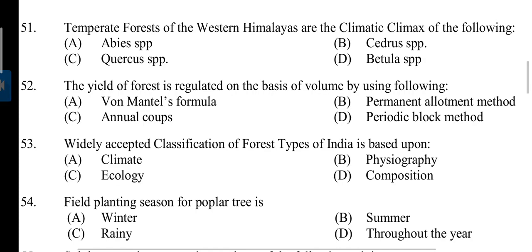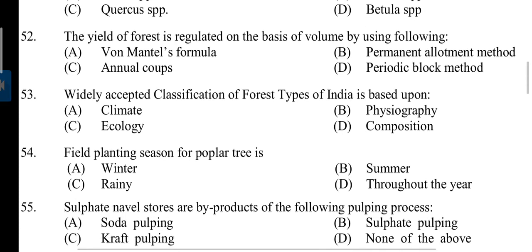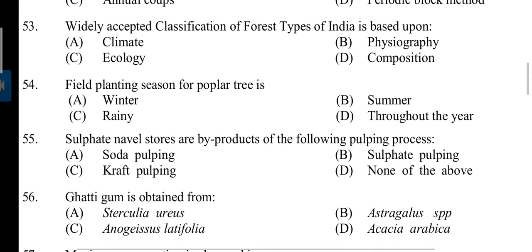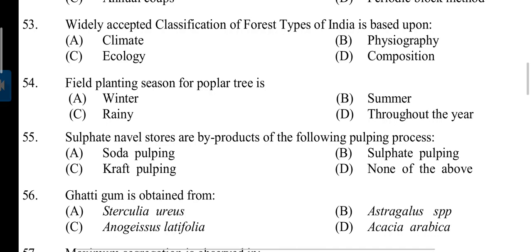A. Abies species. Question number 52. The yield of forest is regulated on the basis of volume by using following. Answer is A. Von Mantel's formula. Question number 53. Widely accepted classification of forest type of India is based upon. Answer is C. Ecology. Field planting season for poplar tree is. Answer is A. Winter.